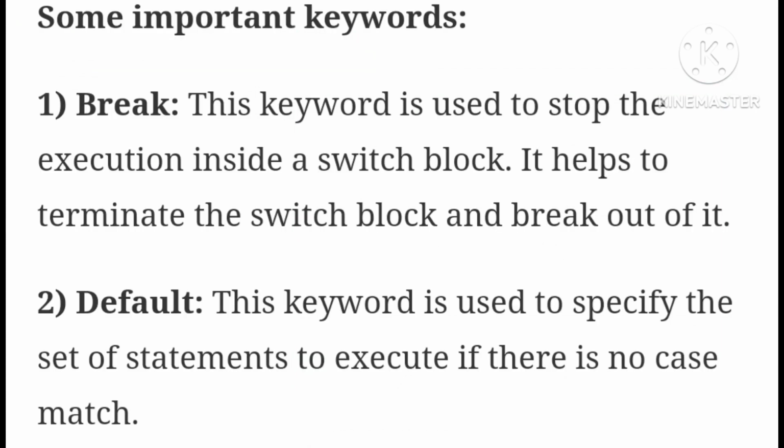Next, important keywords in the switch statement. First one, break. This keyword is used to stop the execution inside a switch block. It helps to terminate the switch block and break out of it. This was one of the switch statement keywords.